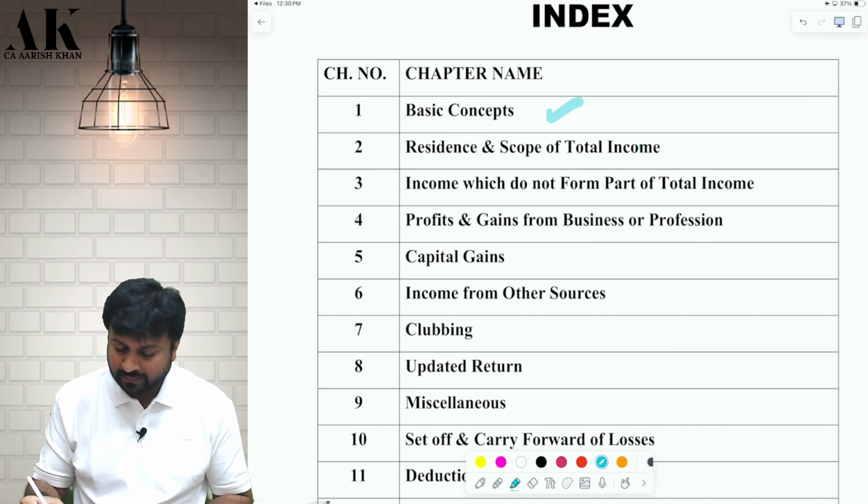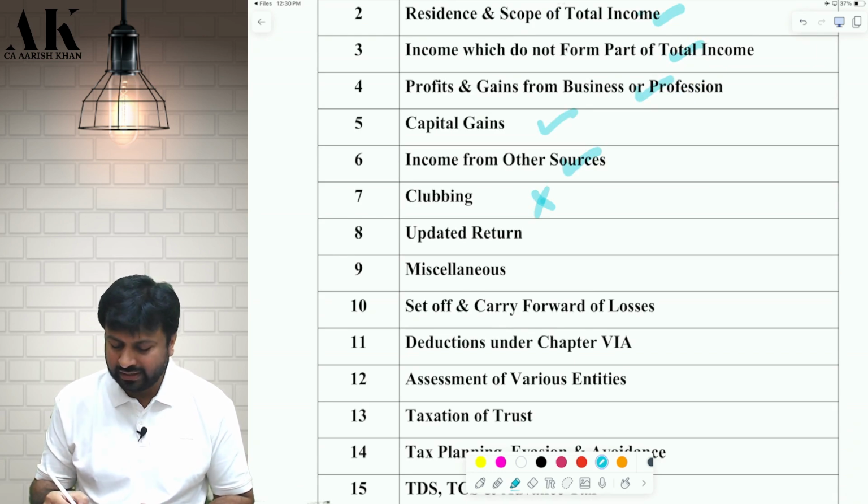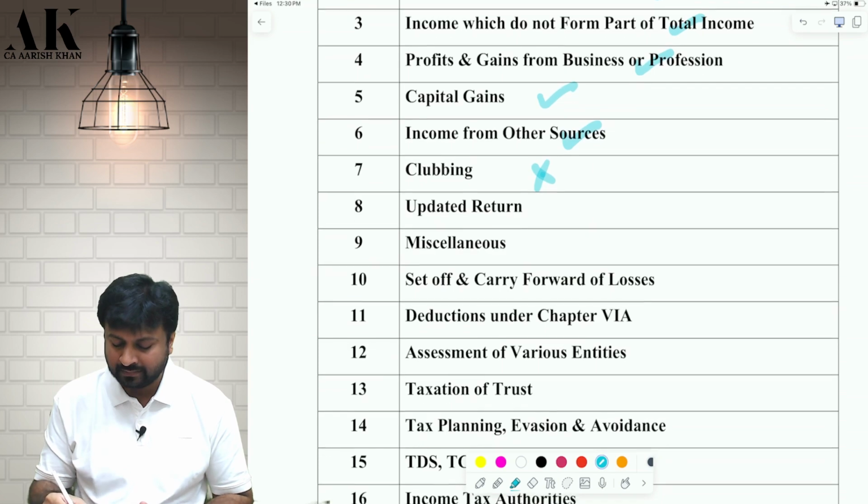I am going to cover this. I am going to cover this. I am going to cover this. Clubbing chapter I am not going to cover. That is a very simple topic that you can do at your end and it is not even important in CA Final exams. I am going to cover this.